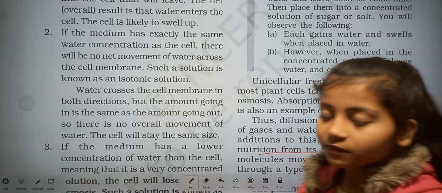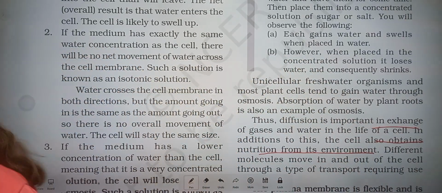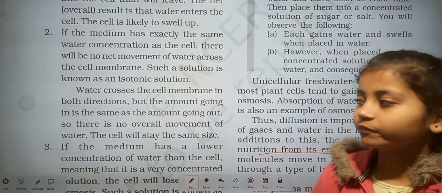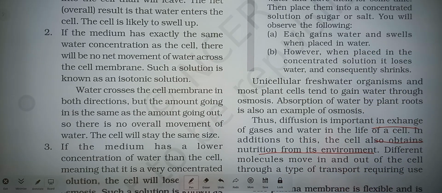With the help of this process, the nutrition also comes inside from its environment.